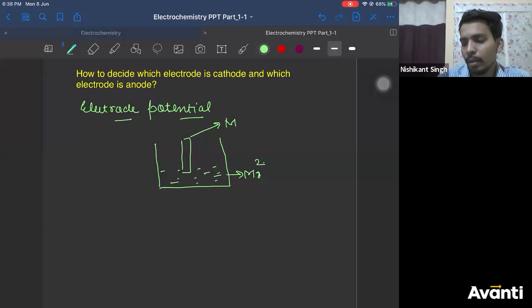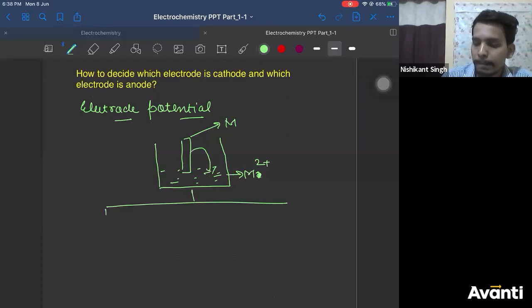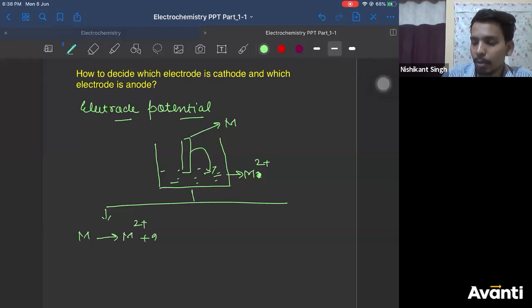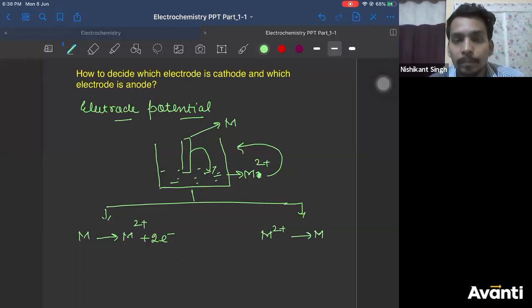Now let us see what can happen. One possibility is this M gets converted into M2 plus ion, right? So M gets converted into M2 plus ion plus 2 electrons. What is the other possibility? Other possibility is M2 plus gets converted into M. These are the two possibilities when I take them.